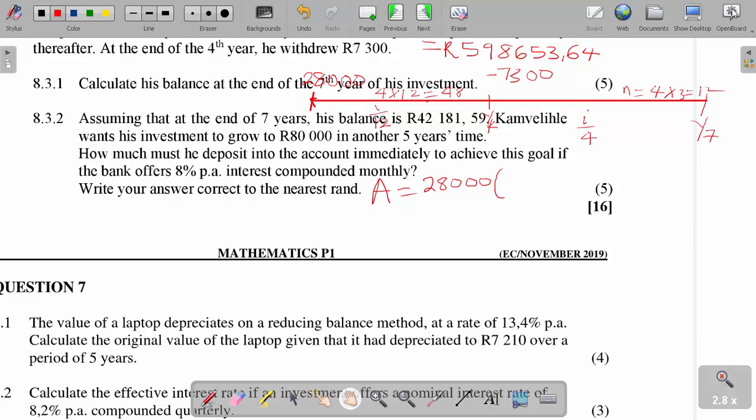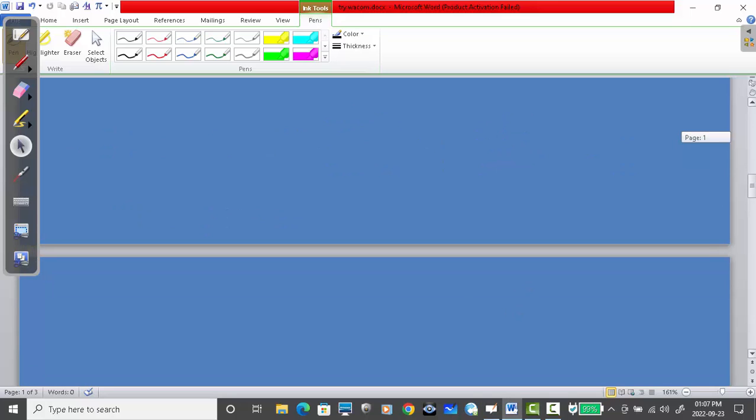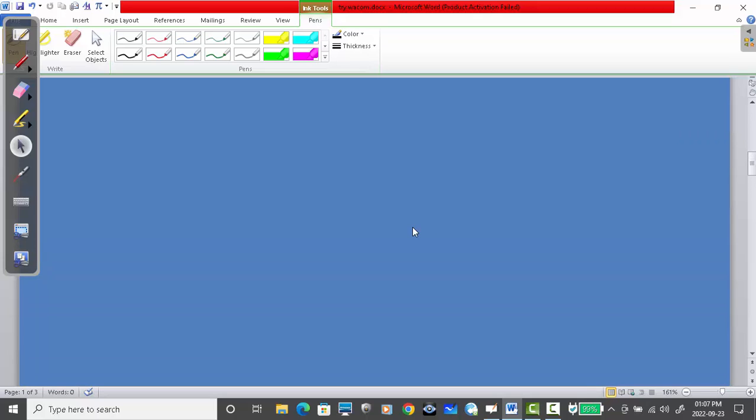We want to get 80,000 using that money there. So it means that we're going to do, let's work it out here. Now, don't forget that in this particular case, the formula, we know it says that amount A equals to P, open brackets, into 1 plus I to the power n.